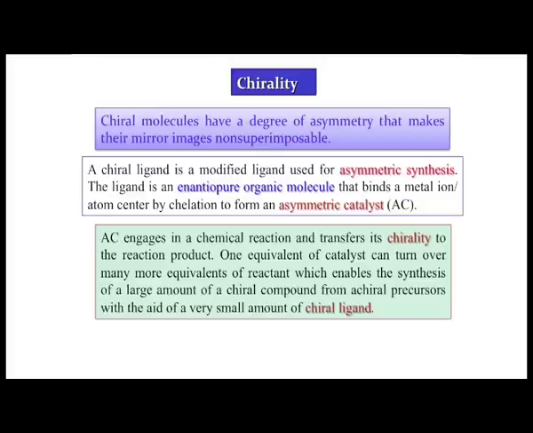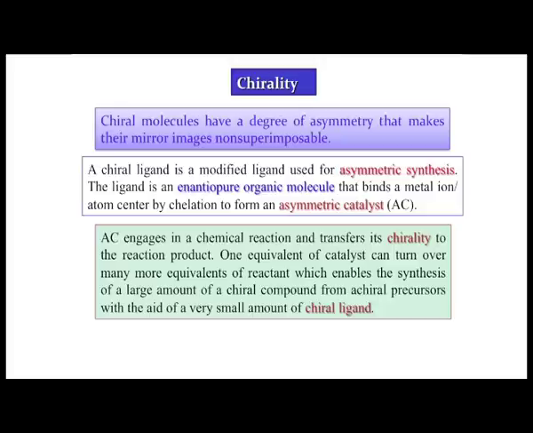The precursor A, as I just told you, is the compound A which is being converted to B. A is not a chiral compound. If it is an achiral precursor, we are able to synthesize the compound B, which is the direct conversion through this corresponding catalytic reaction with the aid of a very small amount of chiral ligand.